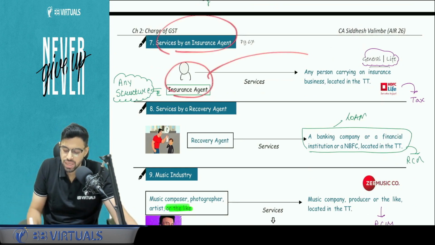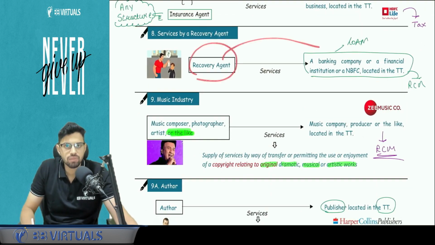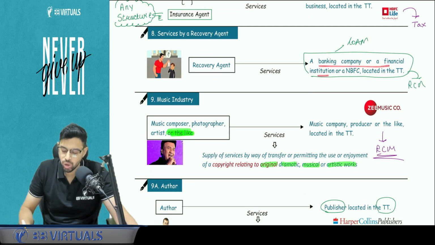Next, insurance agent. Now, an insurance agent is giving service to an insurance company. It will pay tax under RCM. Recovery agent giving services to people who give loans, that is, a bank, NBFC, or a financial institution. These three are the only ones covered here. Here the tax will be applicable under the reverse charge mechanism.